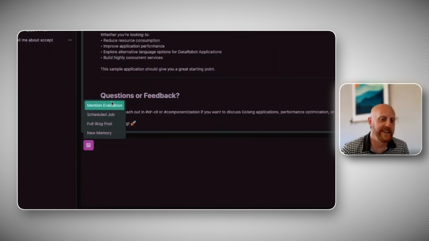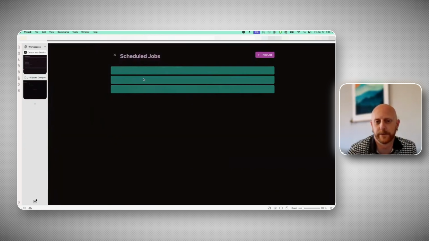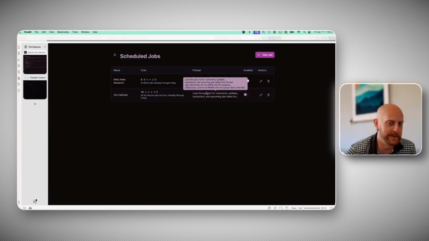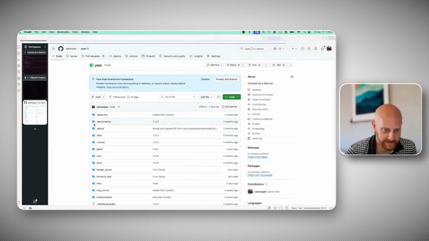Amongst her features, she has ways to just dump in new memories, or if I want to write a blog post or test out a scheduled job. She has some scheduled work. This is her most recent advancement. We're going to potentially spin this into its own AF component. But she does my daily deep research on stuff, for example. And that's all in addition to her Slack app, which is a whole different piece within her.